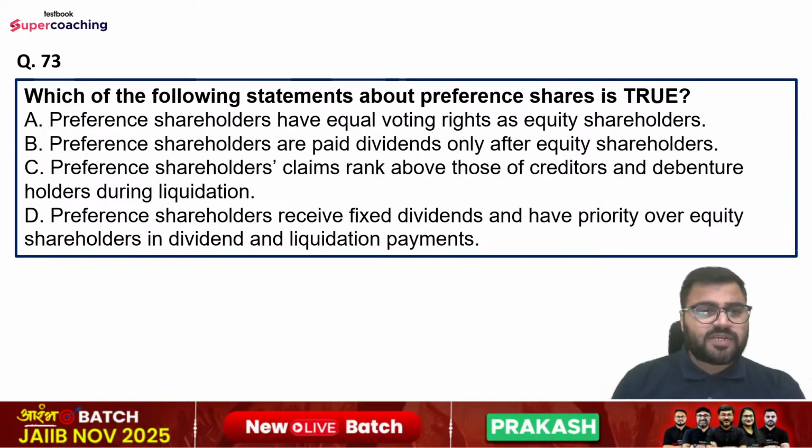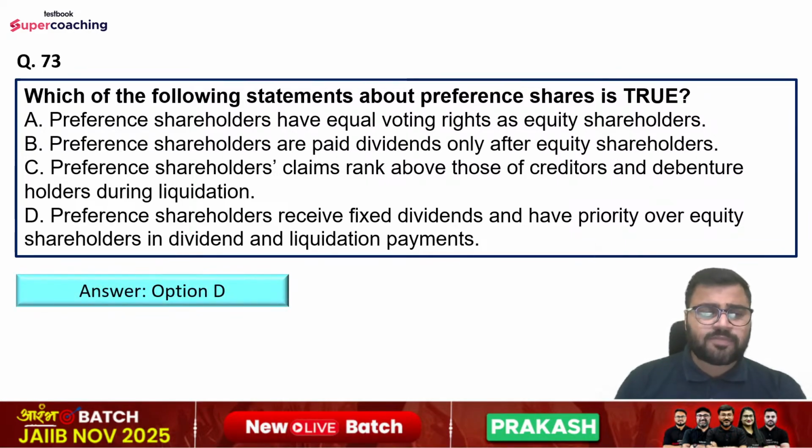Question number 73. Which of the following statements about preference shares is true? Options are: preference shareholders have equal voting rights as equity shareholders; preference shareholders are paid dividend only after equity shareholders; preference shareholders' claims rank above those of creditors and debenture holders during liquidation; and preference shareholders receive fixed dividends and have priority over equity shareholders in dividend and liquidation payments. So right answer is option number D.